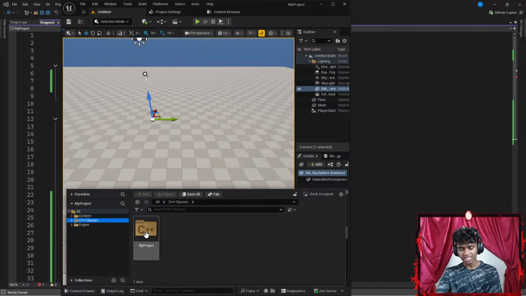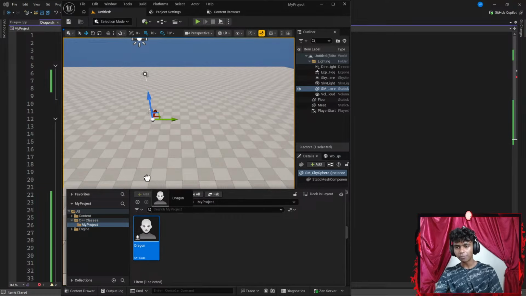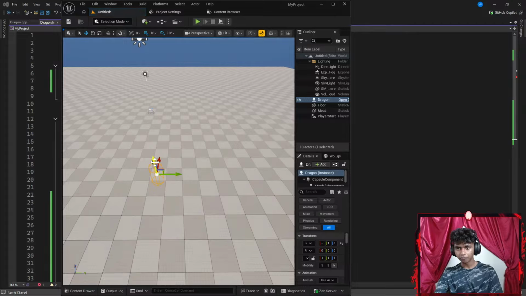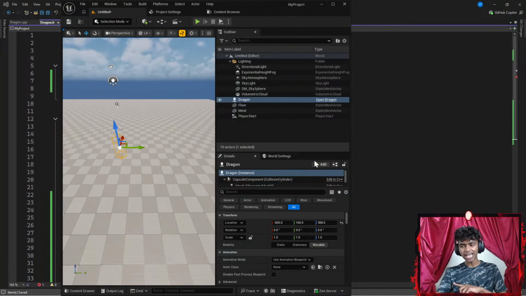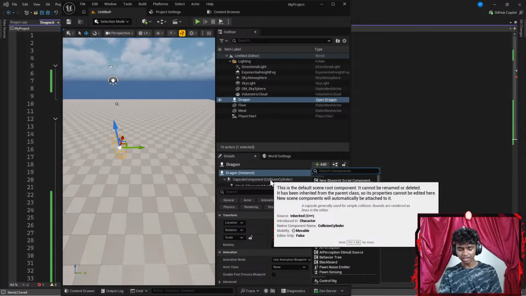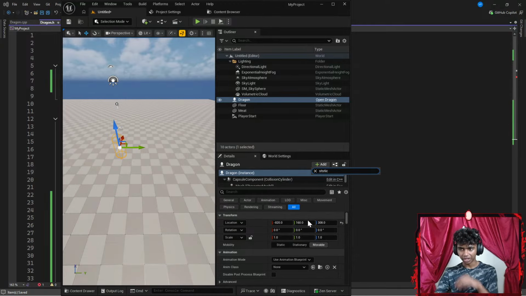I'm gonna go to my C++ class, my project. I'm gonna drag my dragon's class here. Now, in my dragon's class, I'm gonna go ahead and extend this window. Under my details tab, I'm gonna click add here and add a static mesh to it.